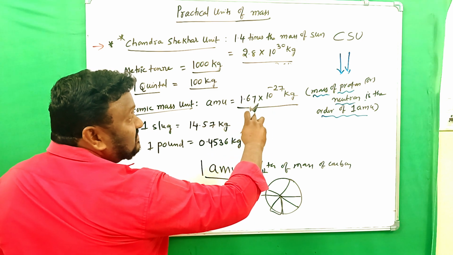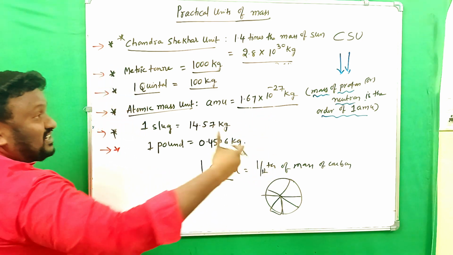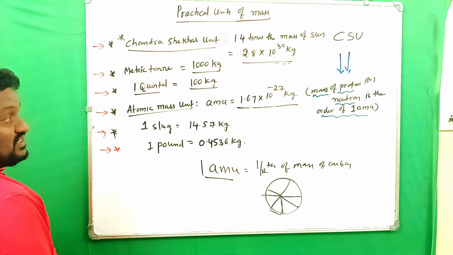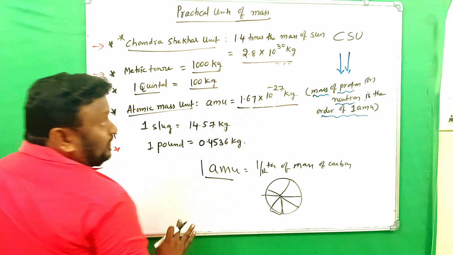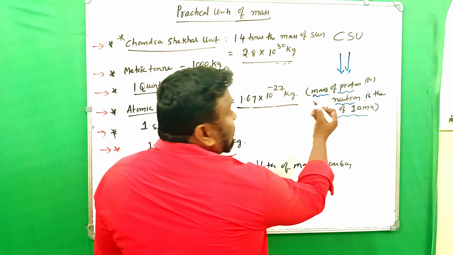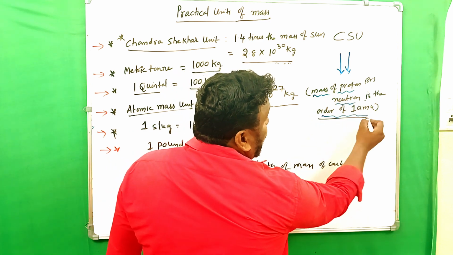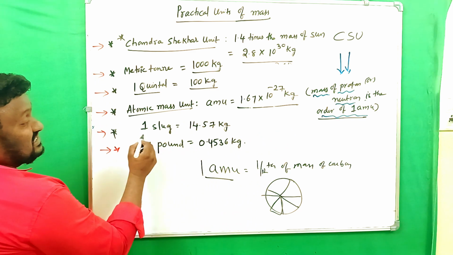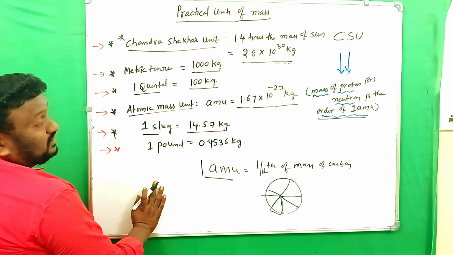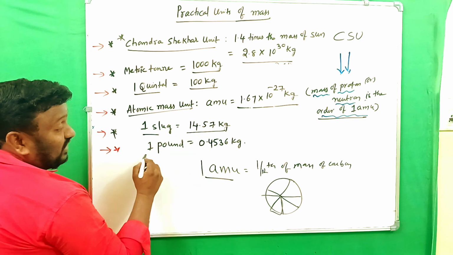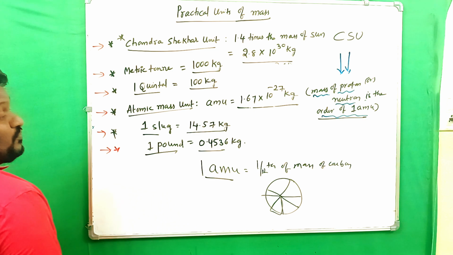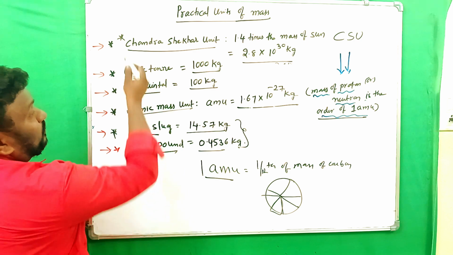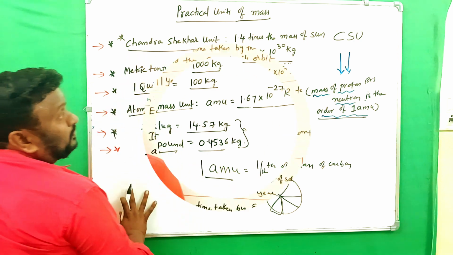Children, 1.67 into 10 power of minus 27 kg. Mistakes can happen out of habit, so don't worry. 1.67 into 10 power of minus 27 kg. 1 AMU is equal to this value, which is important. And you have to remember this one: the mass of a proton or the mass of a neutron is of the order of 1 AMU. So we show it in AMU, okay? And now, 1 slug is equal to 14.57 kg, and 1 pound is equal to 0.4536 kg. We mostly don't use these. So these are very important for 1, 2, 3, 4.